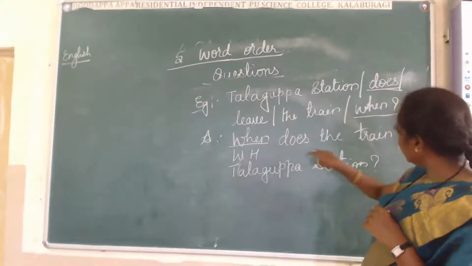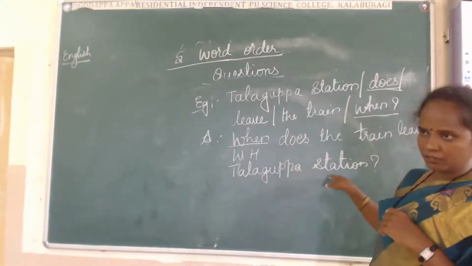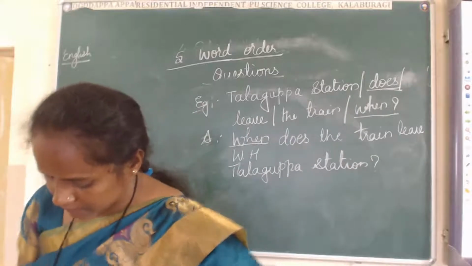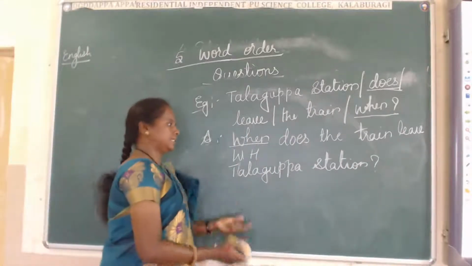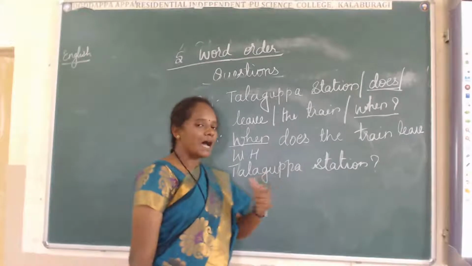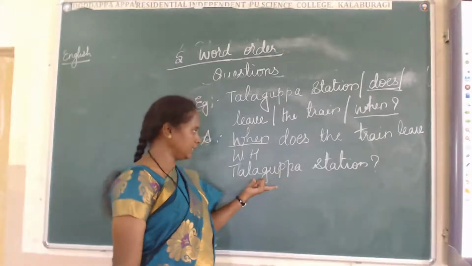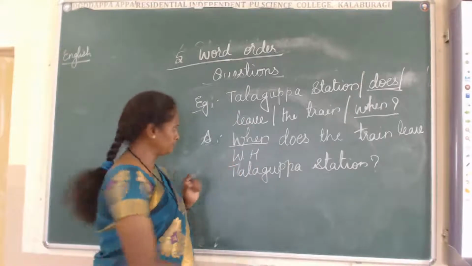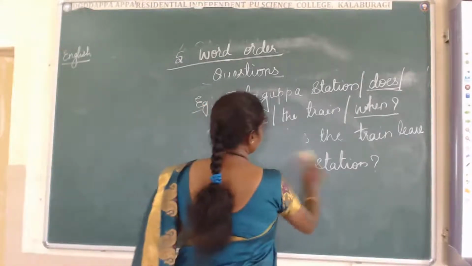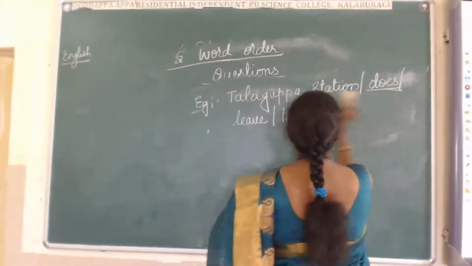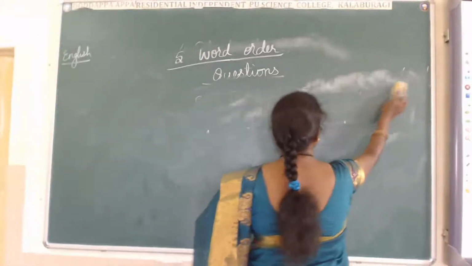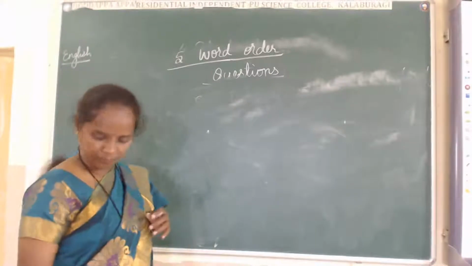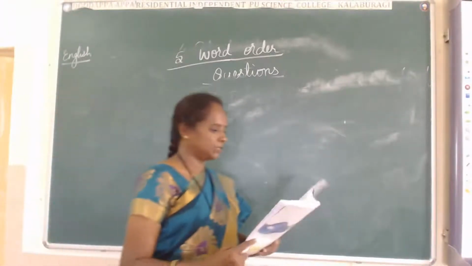This is also the same: when does the train leave Talaguppa station? We should not talk like an affirmative sentence. We should not talk like a simple sentence. Our tone should be asking something. Then only we can frame a right answer. Did you get this one? This is a question form. We are framing the question by using these words. I hope all of you understood.